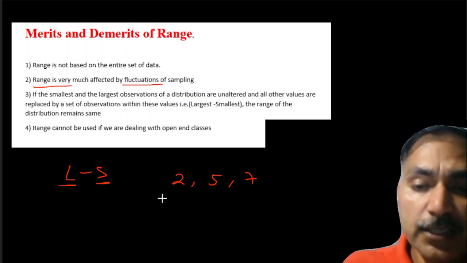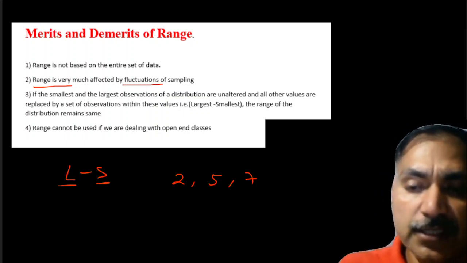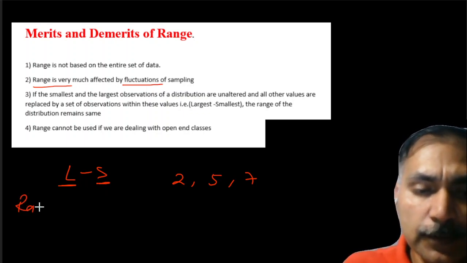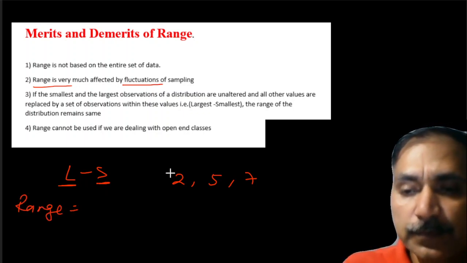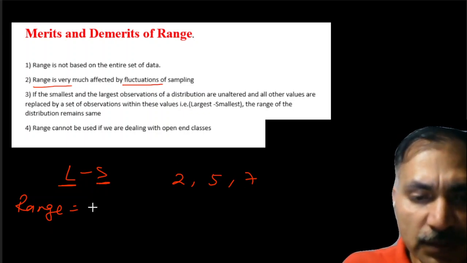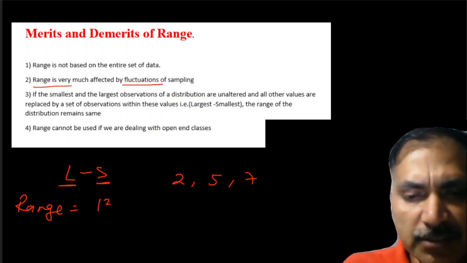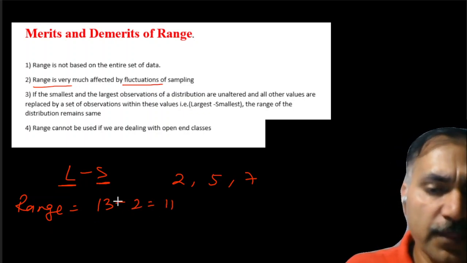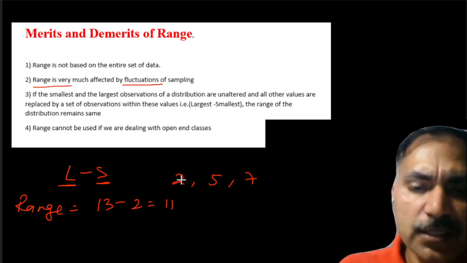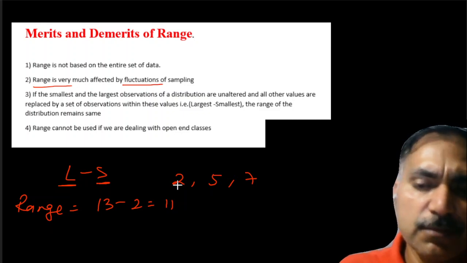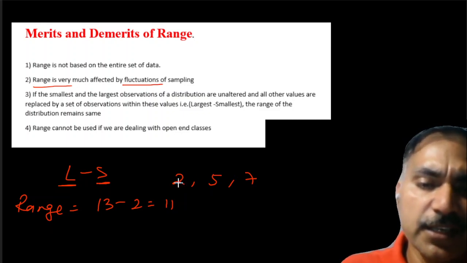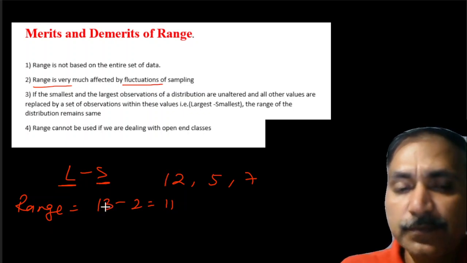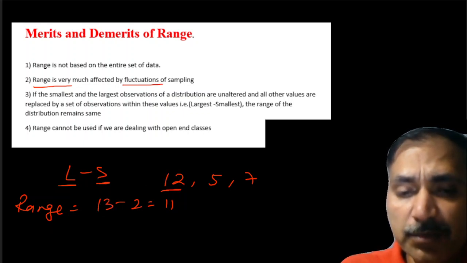Now, in case 1, let us take the first case as 13. The range is going to be the largest value minus the smallest value, that is 13 minus 2. That comes as 11. Now, suppose one of the numbers, the smallest or largest, we can change any one. Let us take this 2 as 12. I have changed only one observation.